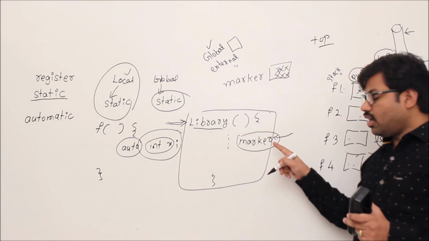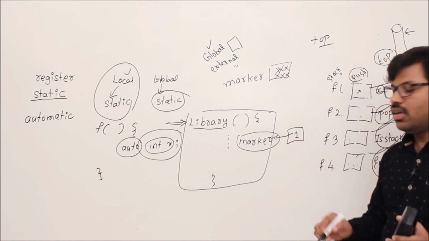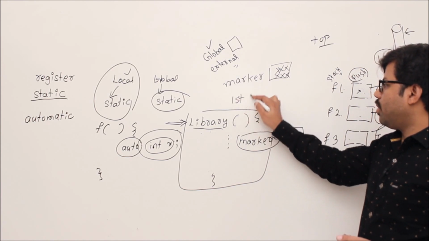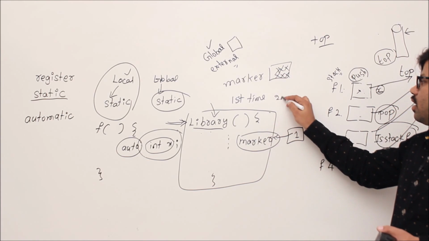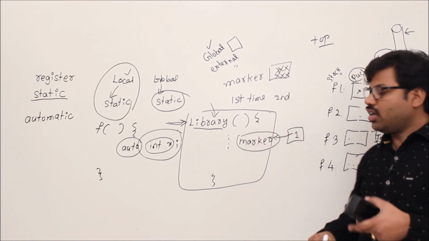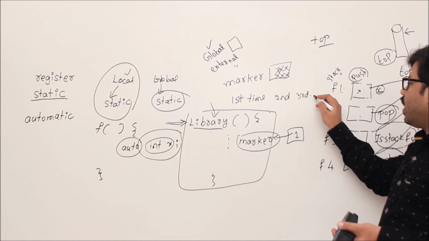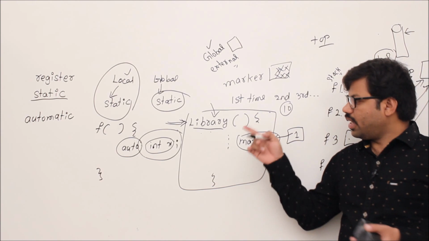But this marker variable should remember the page number. For example, when you come to the library the first time, that is called executing the library function the first time. And coming to the library a second time is nothing but calling the library function a second time. Say you came to the library 10 times, then you have to execute the library function 10 times.